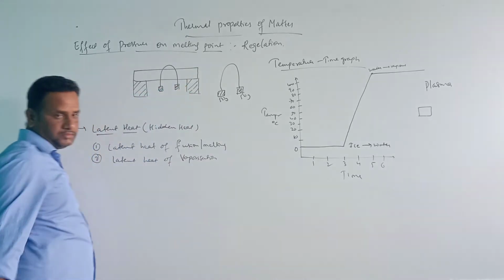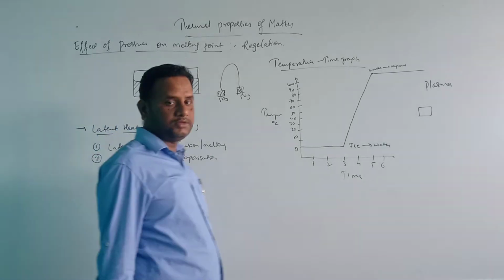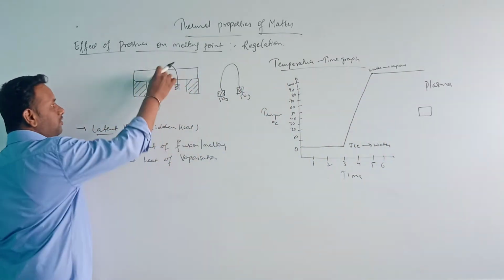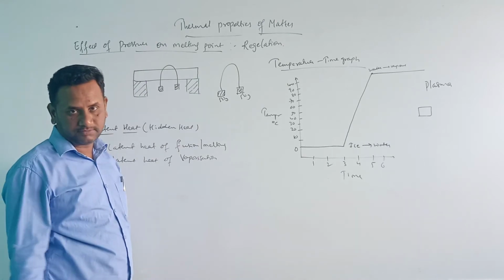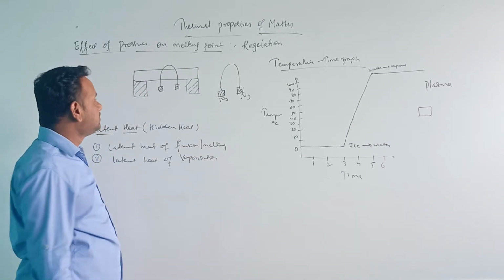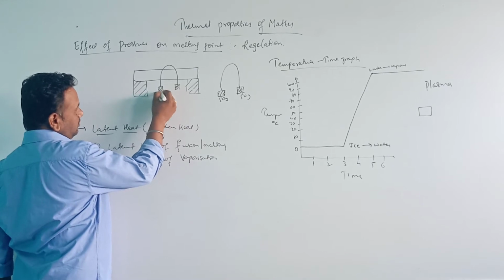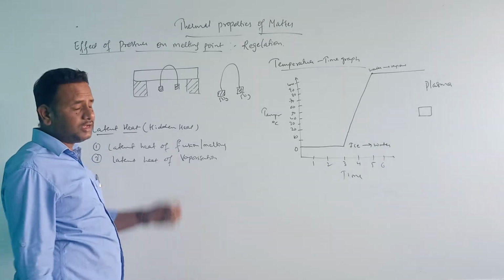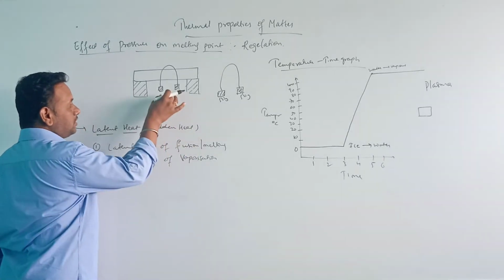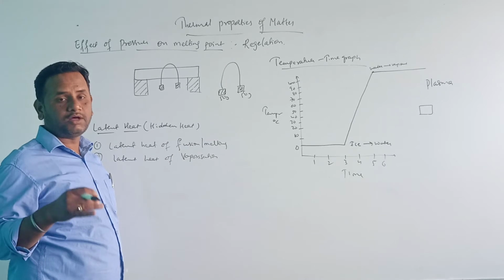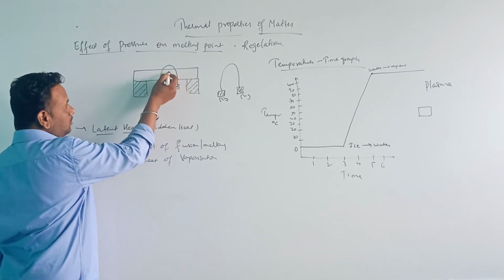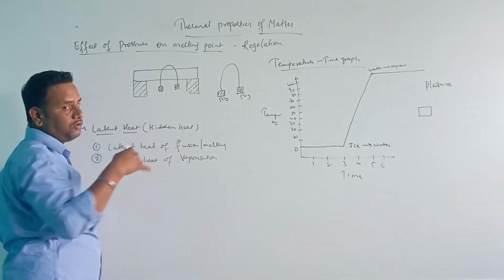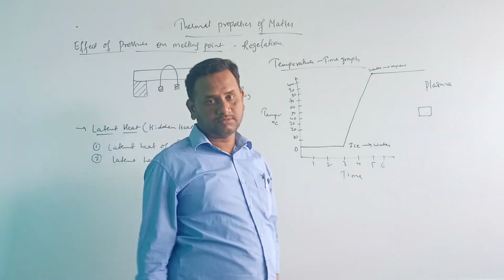Now it is hanged on the ice block. Now what happens? Whether this ice block will break or not, that we have to see. When we hang this copper wire on the ice block, it was observed that the copper wire passes through the ice block and falls down without breaking the ice block.